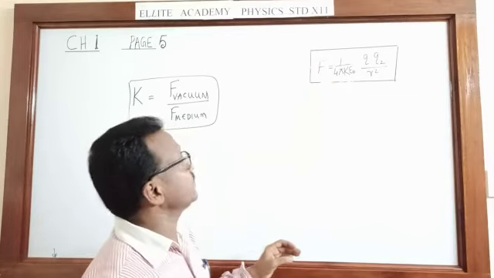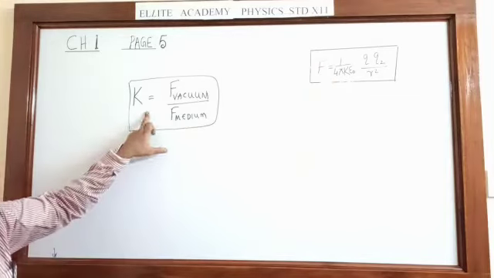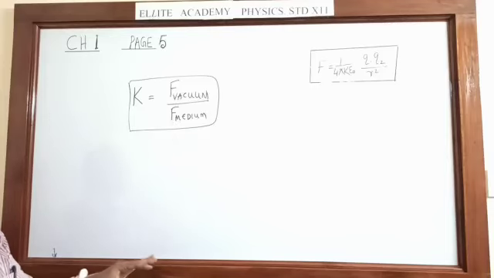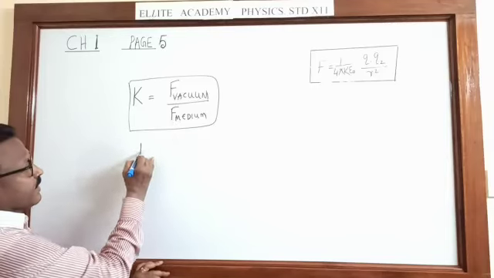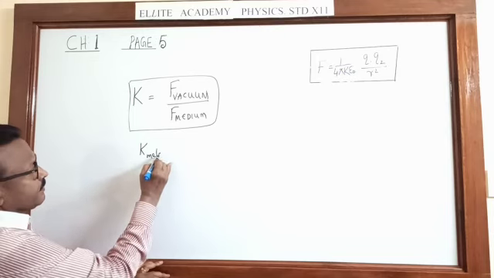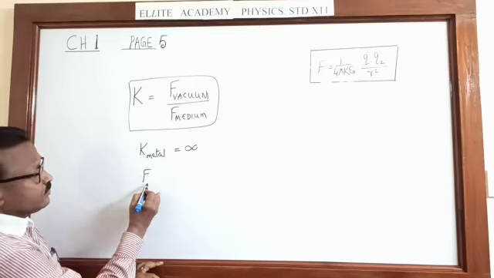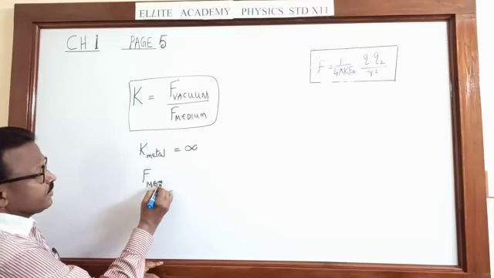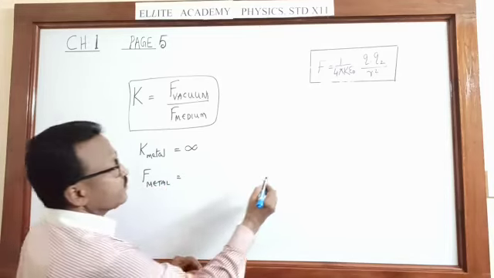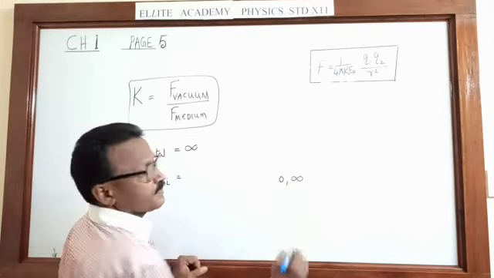F is 1 upon 4 pi epsilon 0 Q1 Q2 upon R square. What is the value of K? K is F vacuum upon F medium. One more point. For a metal, K is going to be infinite. So can we say what will be the force between the two charges in a metal? Is it 0 or is it infinity?